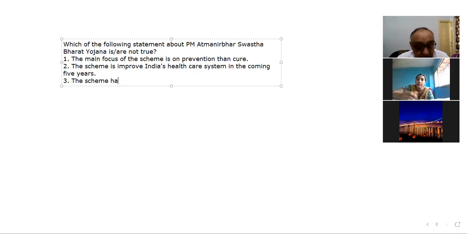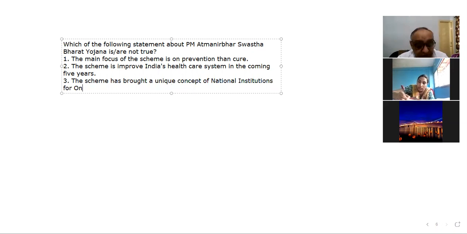So the next is, the scheme has brought a unique concept of National Institution for One Health for the first time in India.